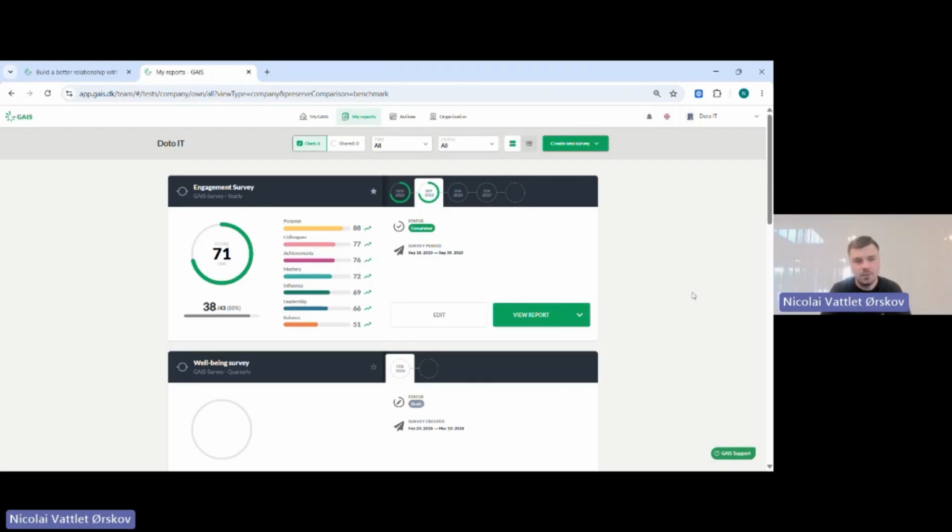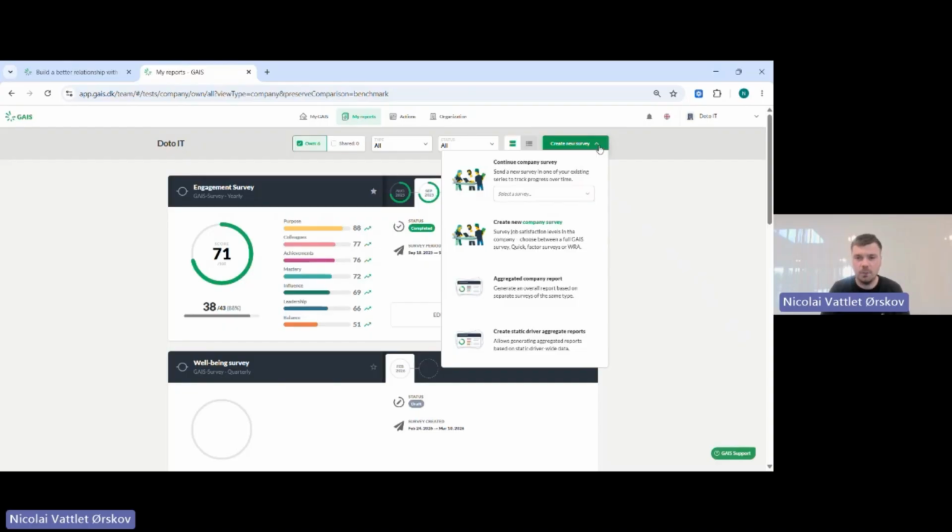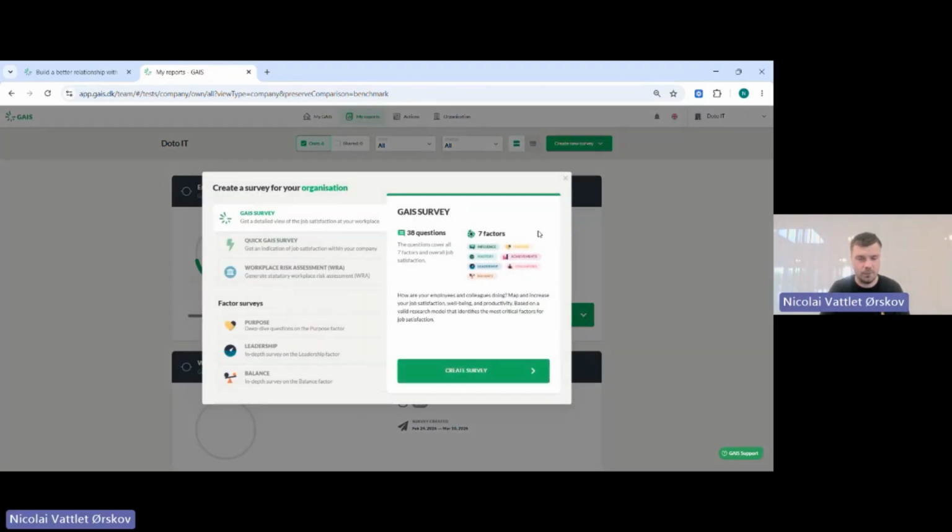So this is where, of course, HR or the leadership will be when setting up a survey, when analyzing the data, when doing action plans, and so on. And I think as a beginning, I would like to show you how it's looking with our surveys. So what kind of surveys do you have the possibility to do as of today? We have 6 different ones, some perhaps more interesting than others. But our engagement surveys are the 2 we have on top here.